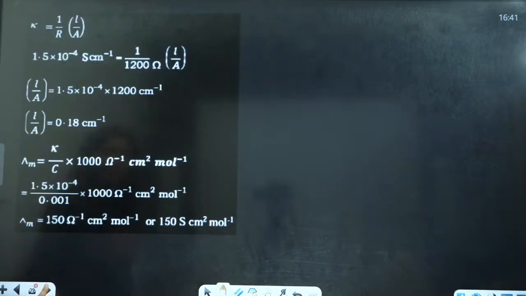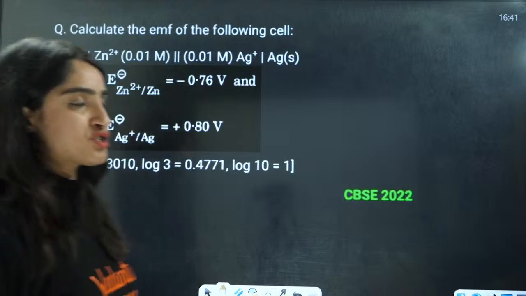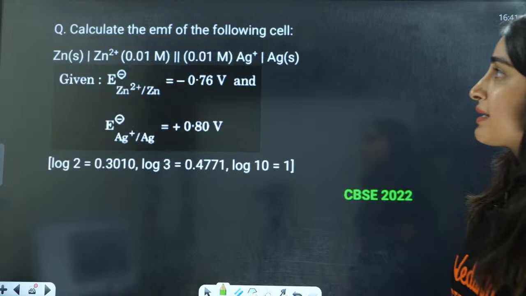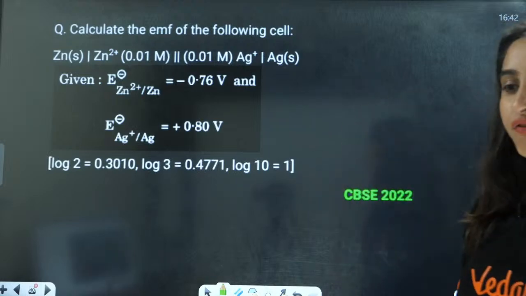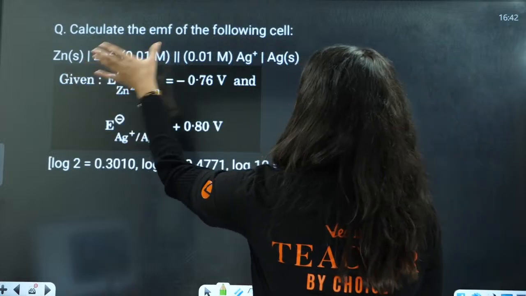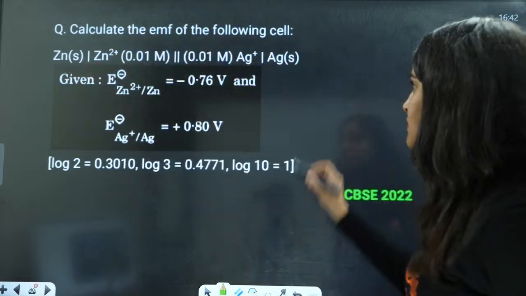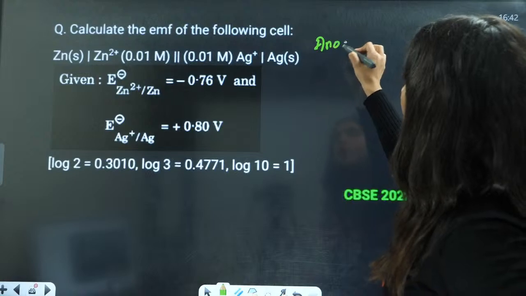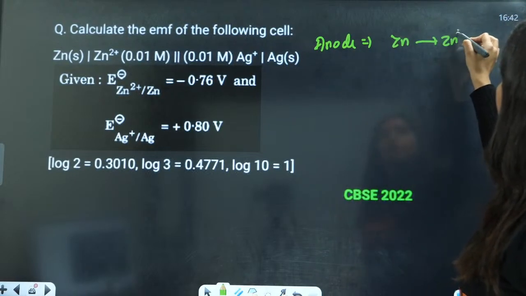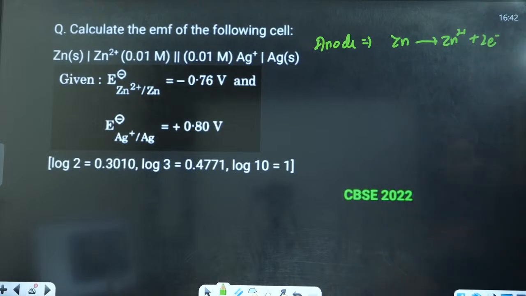Now, next question here. Calculate the EMF of the cell. This is the cell. This is going to be the oxidation half cell, and this is the reduction half cell. What is the anode here? At the anode, zinc is going to lose electrons, right?